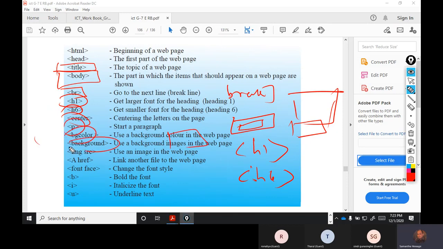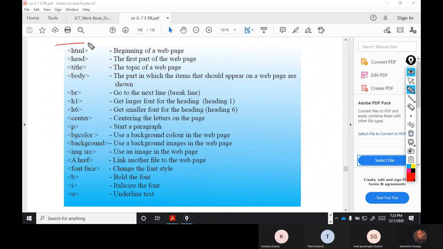Background means normally the page color, right? Image SRC means you can add an image into the web page. Href, you can put a hyperlink. Font face means you can put whatever font you need. B means bold, I means italic, U means underline, right? These are the very simple tags, right?